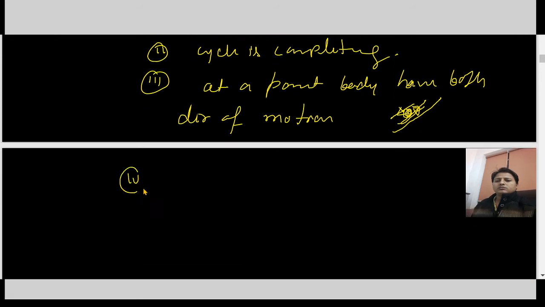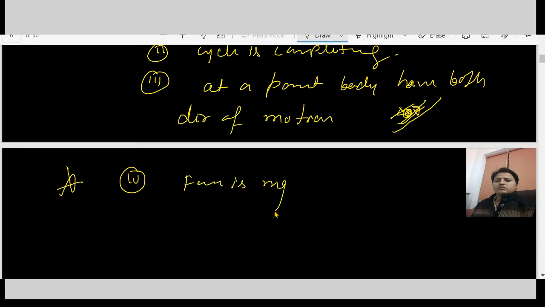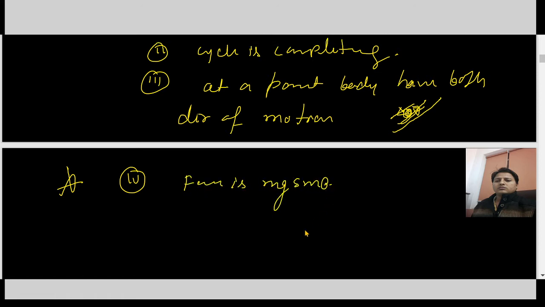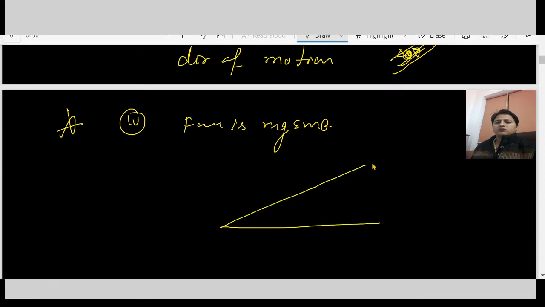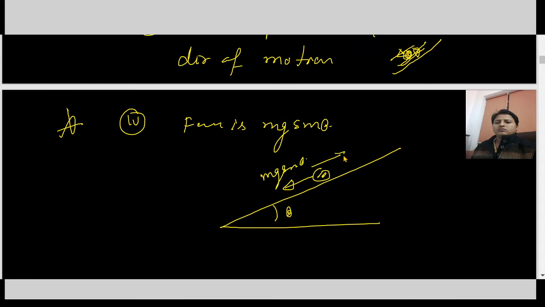But the fourth point that this example lacks is that force is mg sin theta. We all know, if we place a mass on an inclined plane at an angle theta, the only force acting along the incline is mg sin theta.